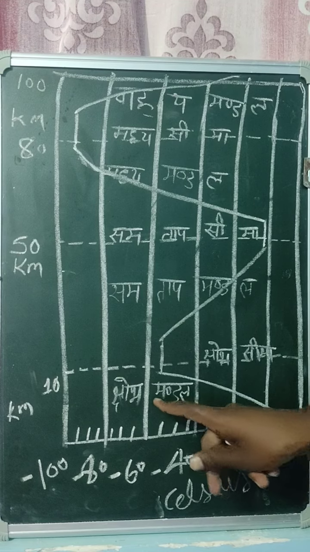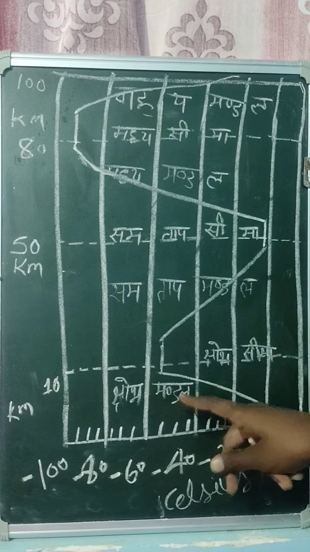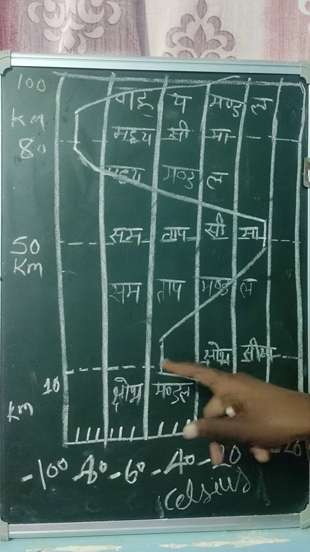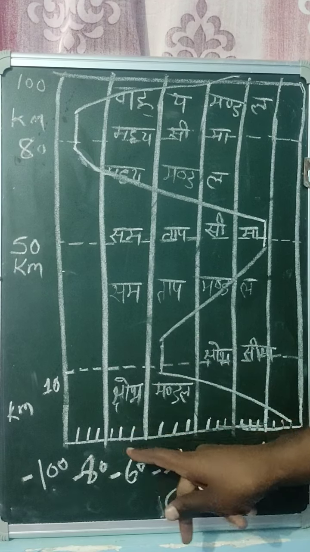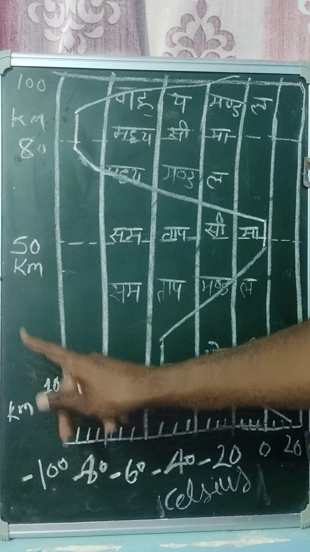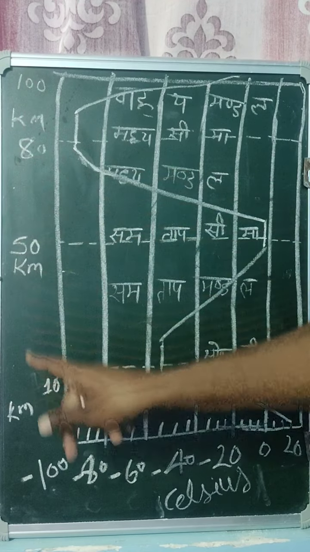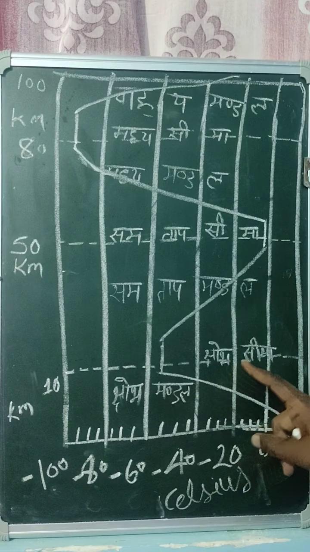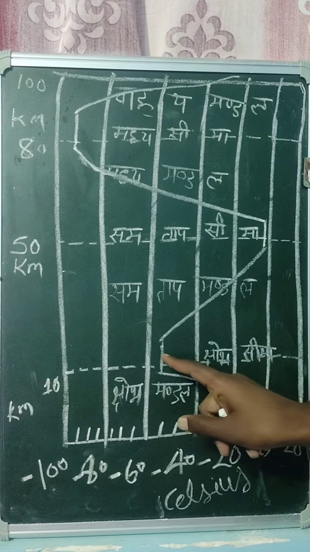Firstly, this is the troposphere, in Hindi Chhop. This is the tropopause. The height of the tropopause from the ground is 12 km, just above 10 km. This is the height of the atmosphere: 10 km, 50 km, 80 km, 100 km. So the tropopause height is 12 km here.